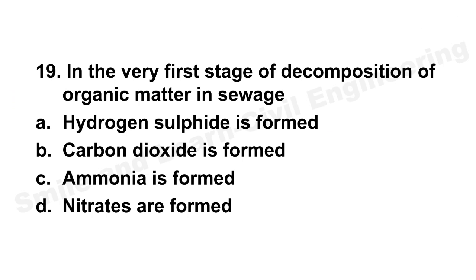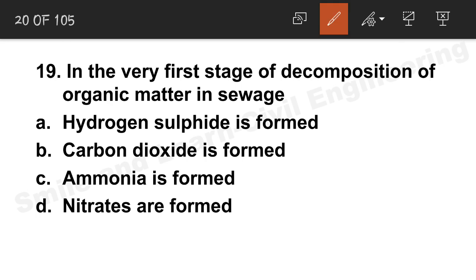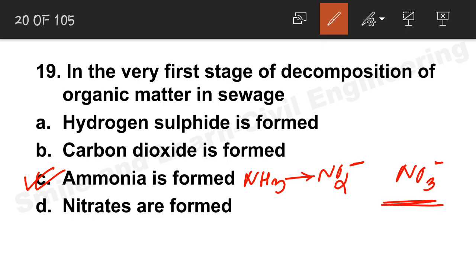Question number 19. In the very first stage of decomposition of organic matter in sewage, we all know that in the first stage of decomposition, ammonia is formed. Ammonia, NH3. Next is nitrite and then nitrate. This is the process of decomposition. These are the various compounds which will be formed step by step.